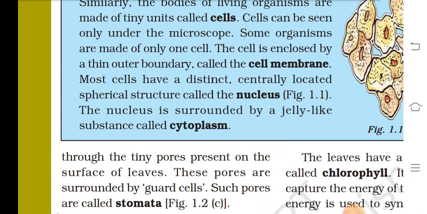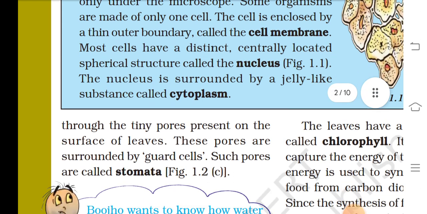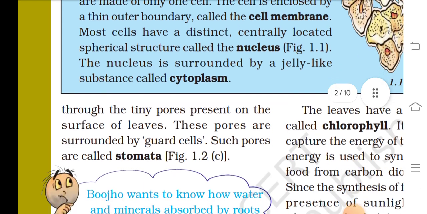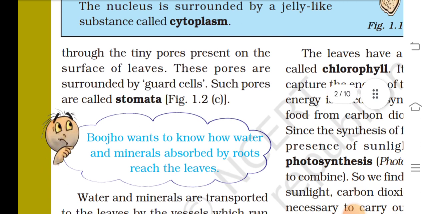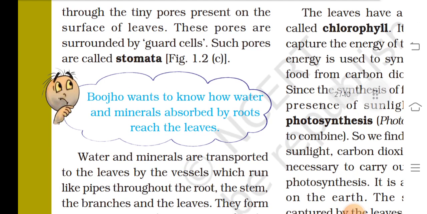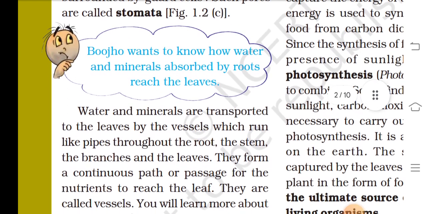Some organisms are made of only one cell. The cell is enclosed by a tiny outer boundary called the cell membrane. Most cells have a distinct, centrally located spherical structure called the nucleus. The nucleus is surrounded by a jelly-like substance called cytoplasm. Carbon dioxide enters through tiny pores present on the surface of the leaf. These pores are surrounded by guard cells. Such pores are called stomata.